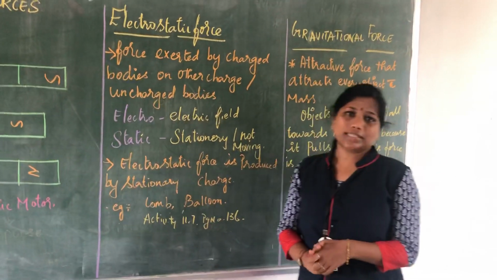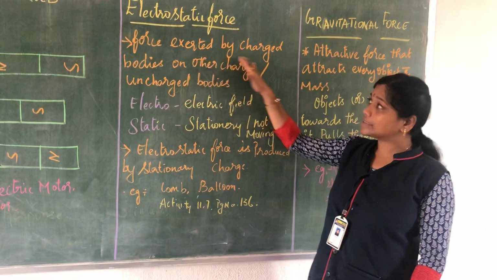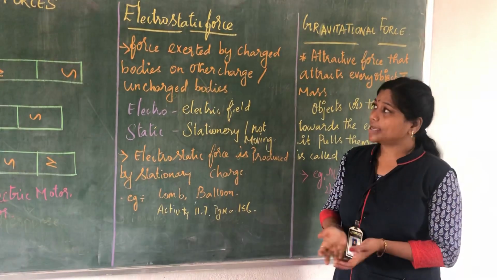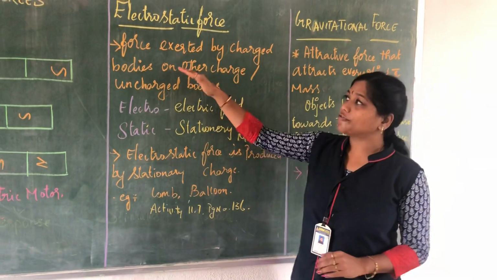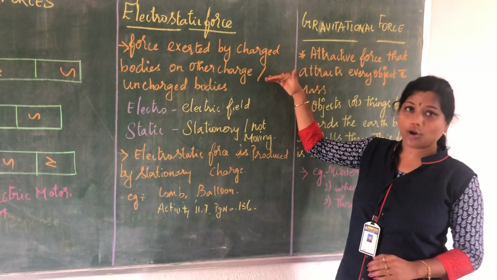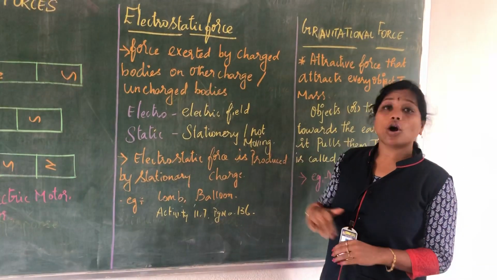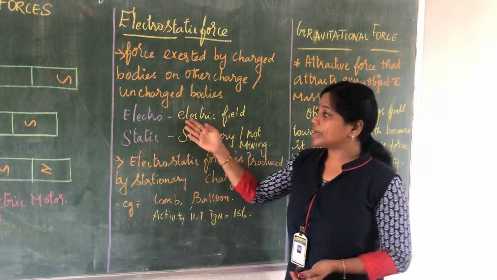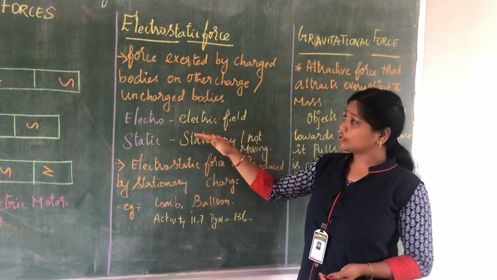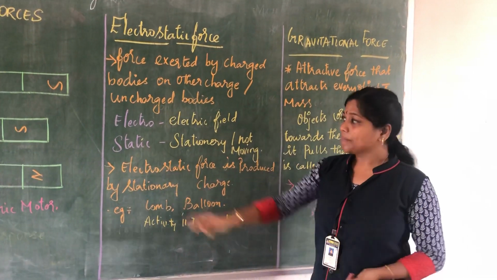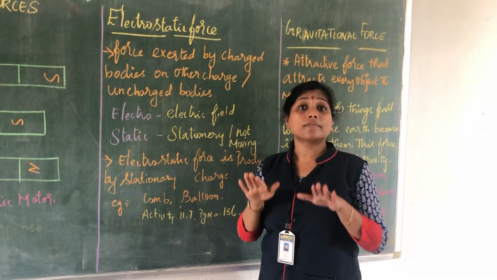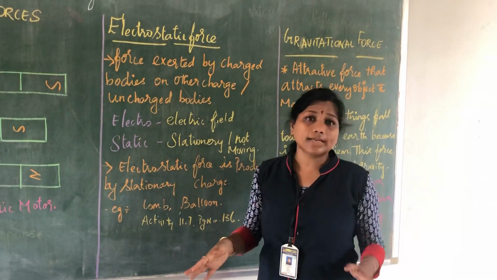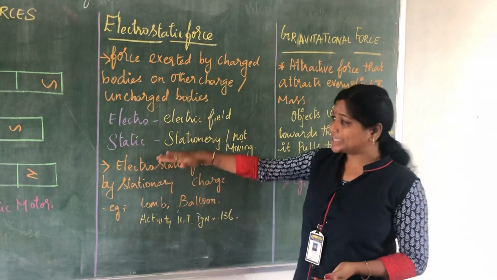What is electrostatic force? It is the force exerted by charged bodies on other charged or uncharged bodies. Electro means electrical field. Static means stationary, that is, any object at rest or with no movement. That is said to be static.